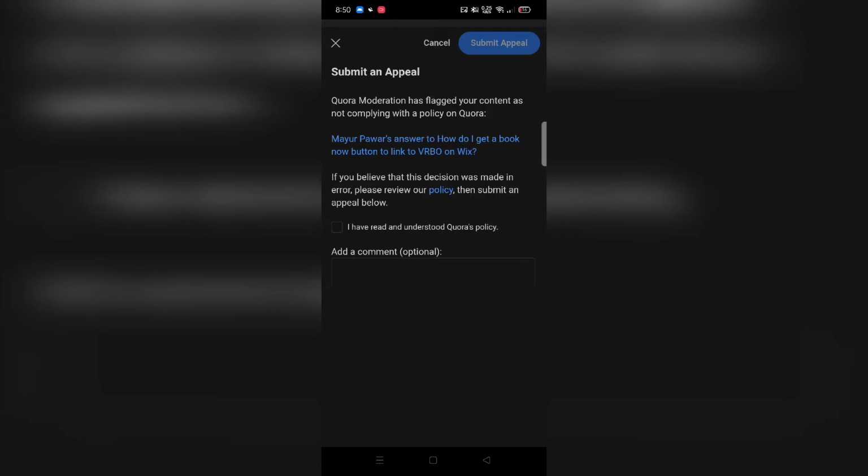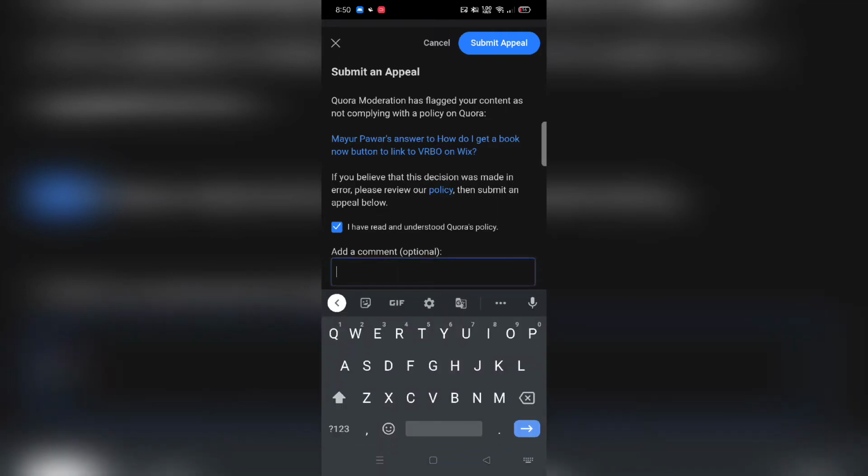The first thing after clicking on the appeal button is that you need to click on "I have read and understood Quora's policies." Now adding a comment. As I said, what to write in a Quora answer appeal request for 2021. You need to write a very polite and professional message, is something that I would say, and I've already written a particular message. I'm just going to show you that.